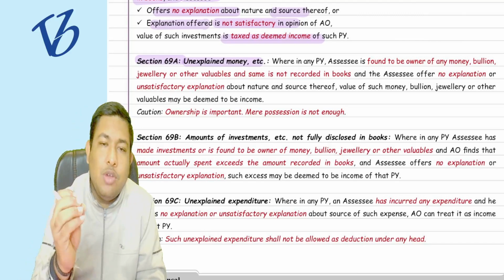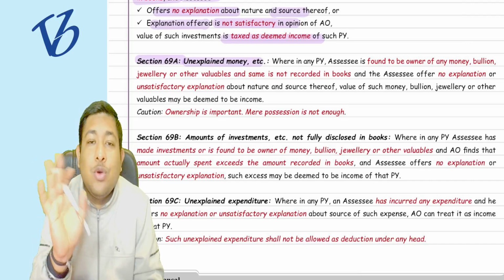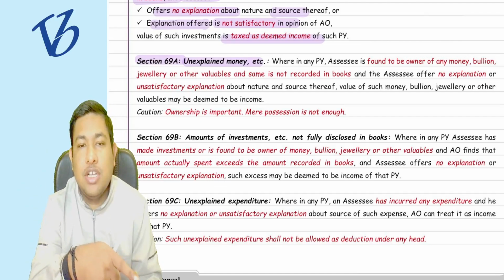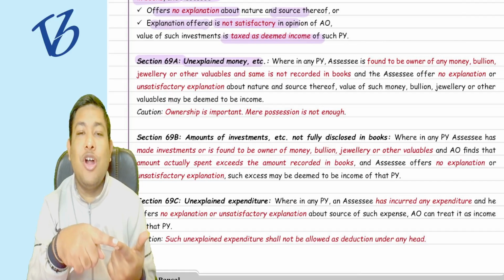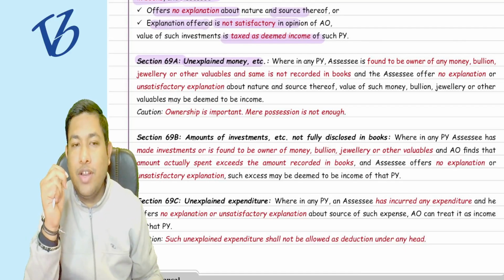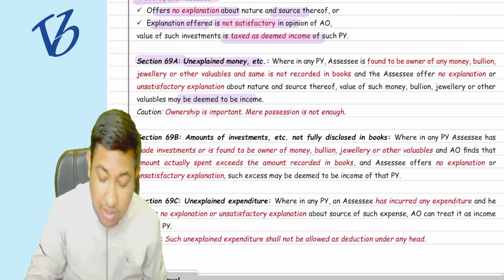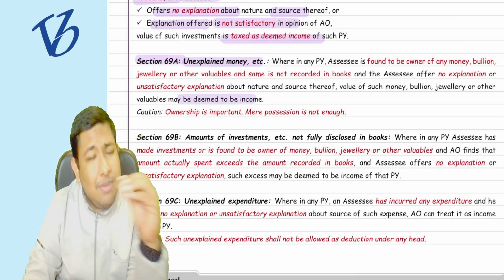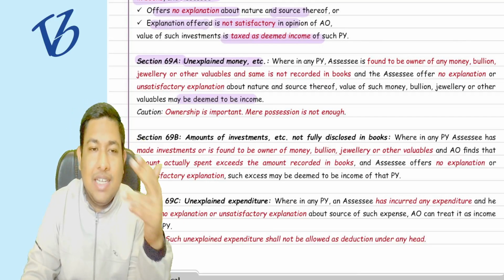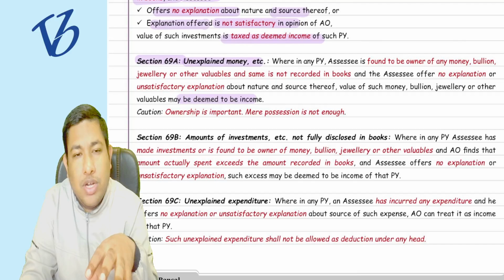Same way, if you have any money, jewelry, bullion, or other valuables which were not recorded in the books of accounts, and either you have not provided any explanation or provided an explanation that is not satisfactory, then whatever money, bullion, jewelry or other valuable items you have will be deemed to be your income. Everything is the same, same lines, just the items are changing. First the cash credits, then investments, now money, bullion, jewelry.